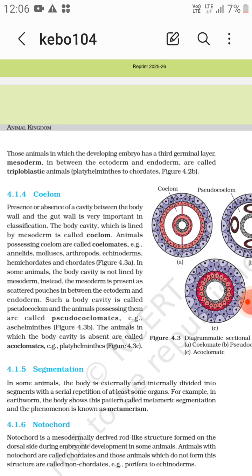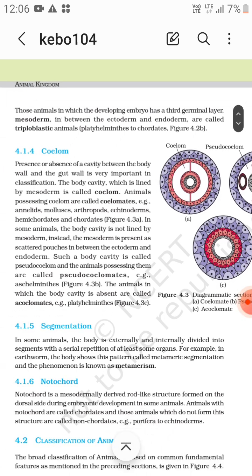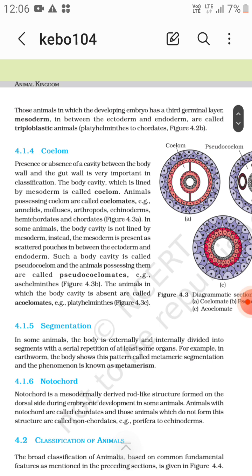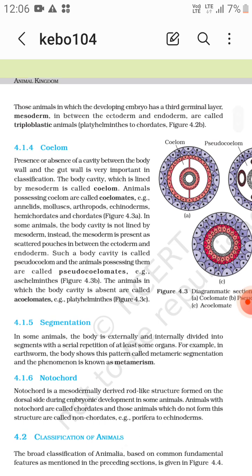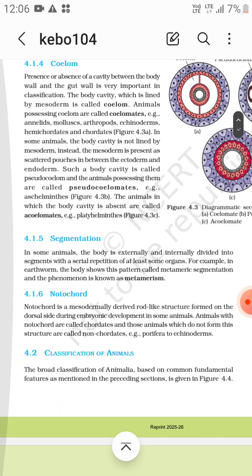Okay, the animals in which the body cavity is absent are called acoelomate. The body cavity is just absent, right? But it is triploblastic: ectoderm, endoderm, and mesoderm. But the body cavity is just not seen. The example is Platyhelminthes.